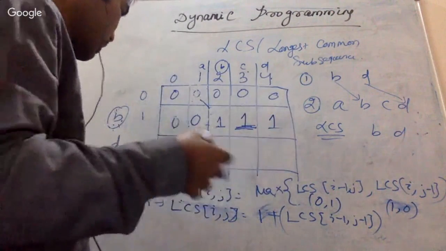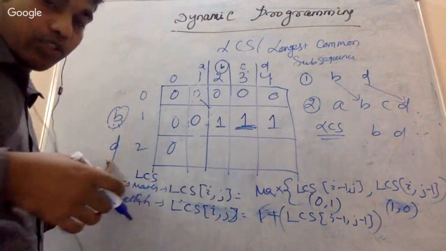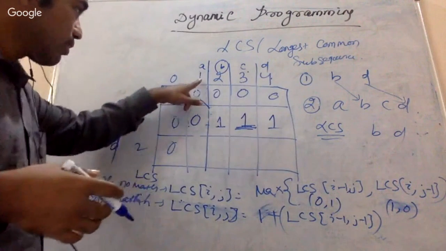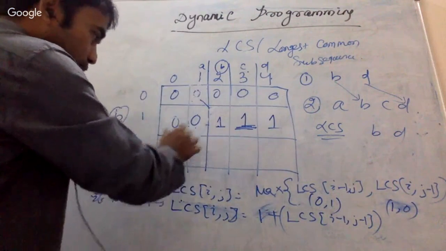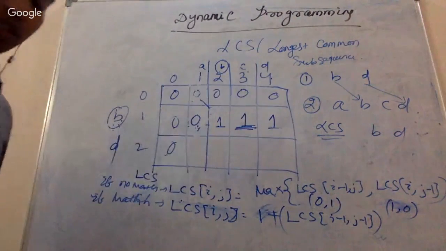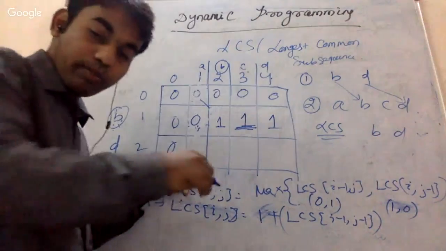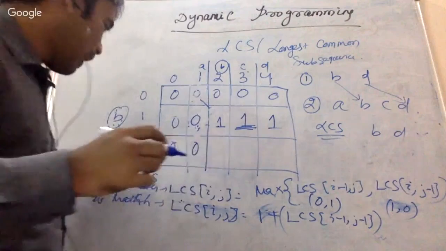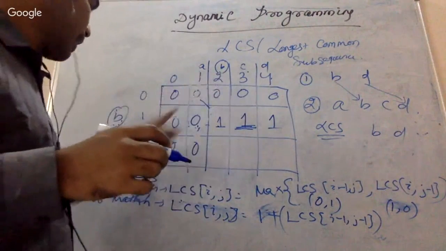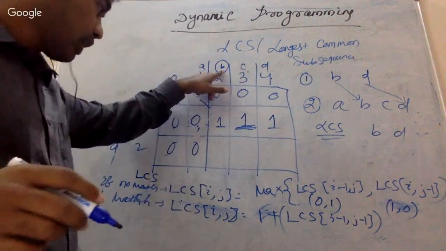Now let's try to fill the next row. D is matching with A? The answer is no. Then it will take the maximum between these two elements. Then what will be the value of this one? This is going to be 0, right? Then this is going to be 0. Then how about this one? D and B, are they matching? No, they are not matching.